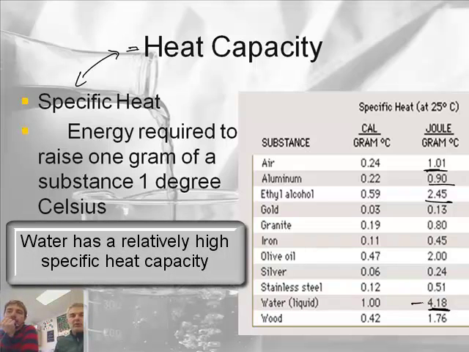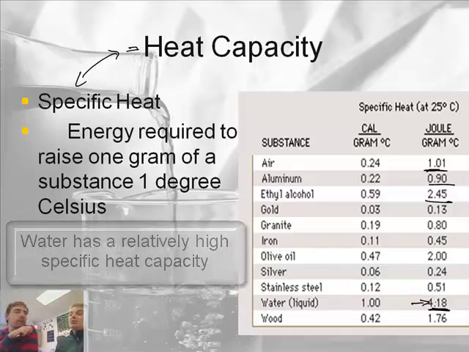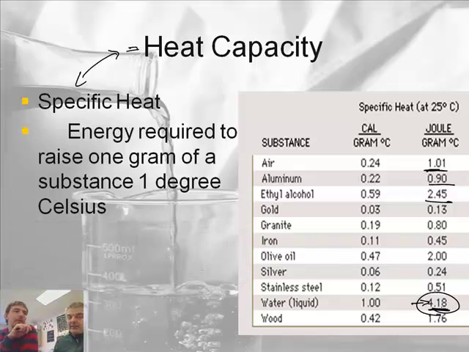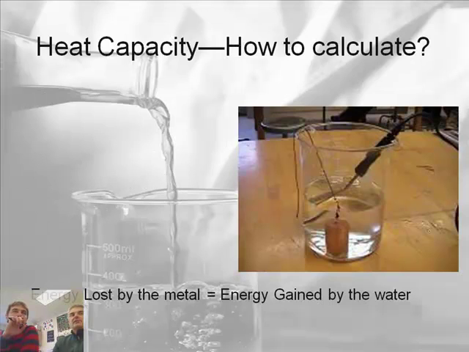Actually, interesting thing, guys. A lot of people think that 4.18 seems like a relatively small number. Well, it turns out this is a huge number. The highest specific heat of anything I know of is water, 4.18. Most things have tiny specific heat. And that's a good thing, because we're mostly water, and if we walked outside on a hot summer day in the sun and water had a low specific heat, we would heat up really fast. But as it is, our body temperature doesn't change all that much because it's really hard to change the temperature of water.